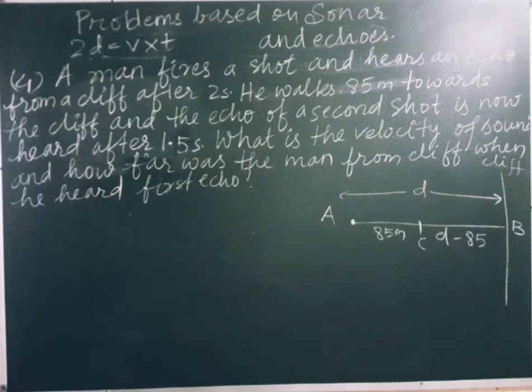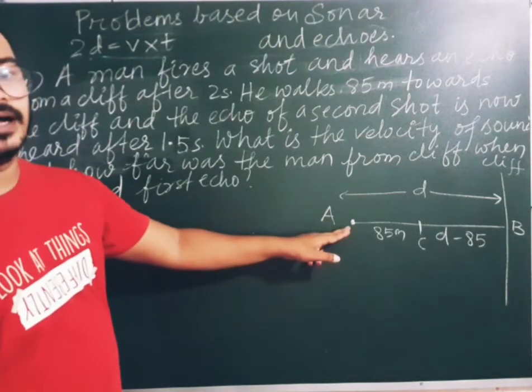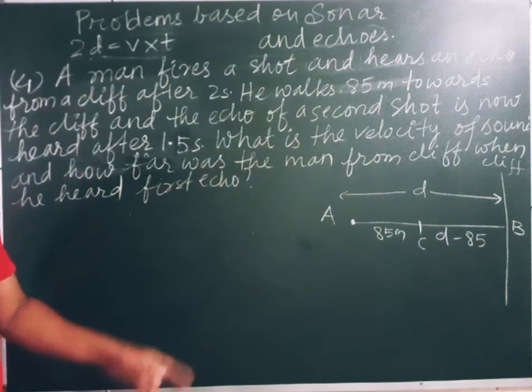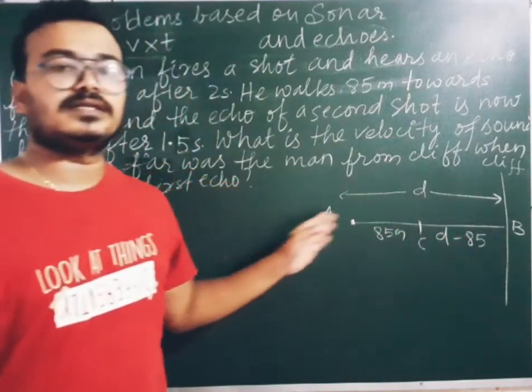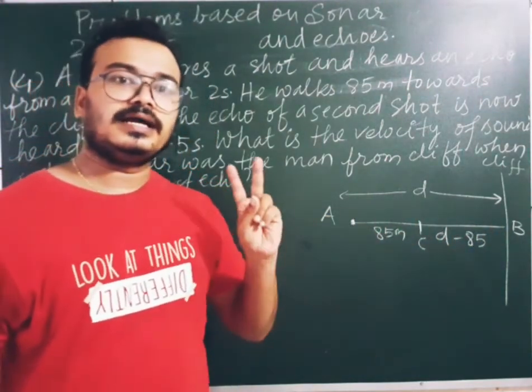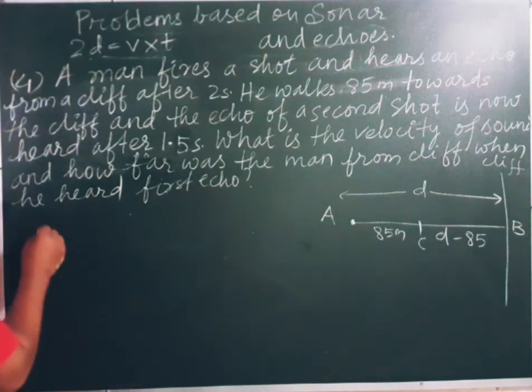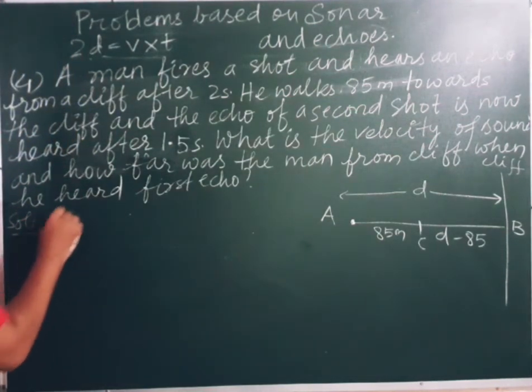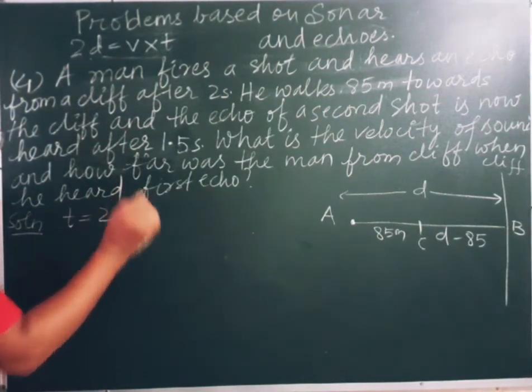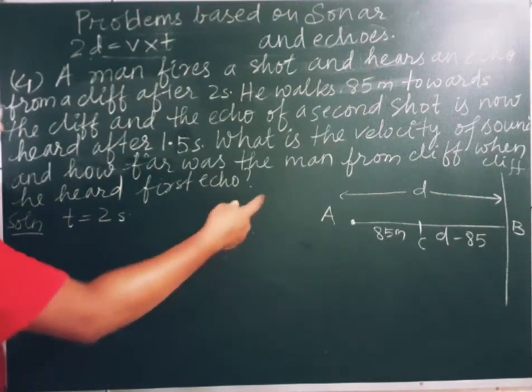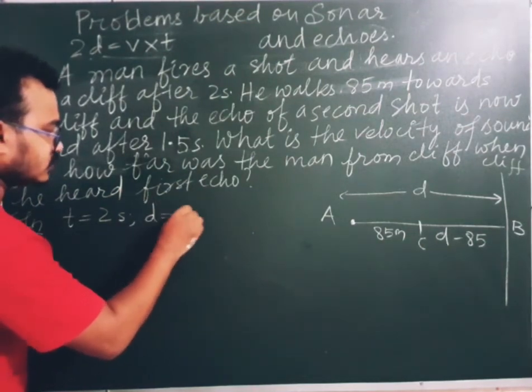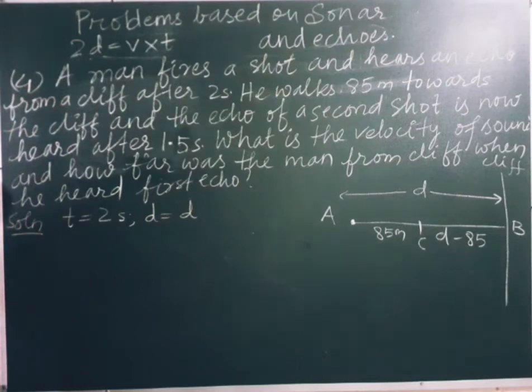Now what is the first question given? When he was at position A, when he fired the bullet, after how much time did he hear the echo from that cliff? That is after 2 seconds. So for the first case, let us take the time period as 2 seconds, which is given to us. Distance we don't know, so we'll keep it as d. Okay.